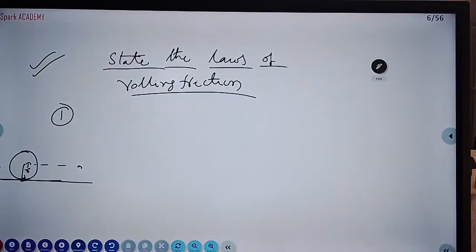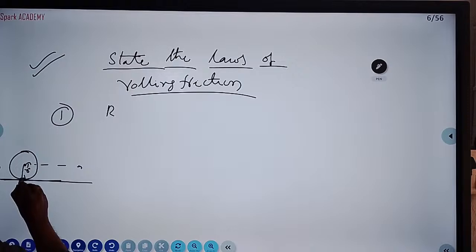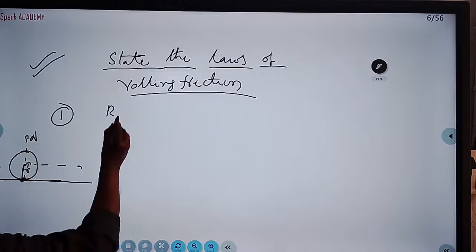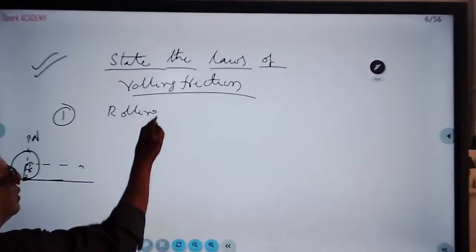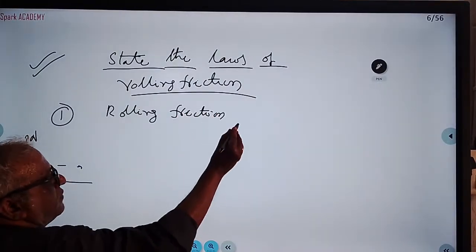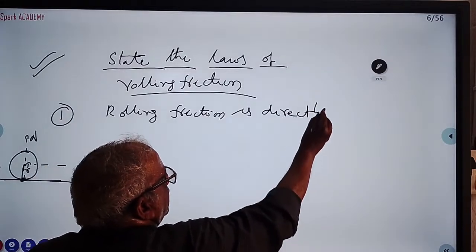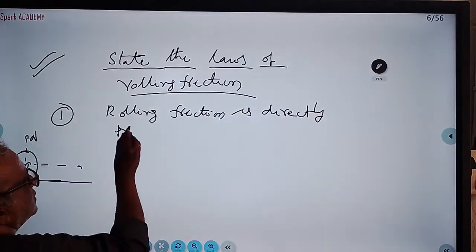Friction. So what are the laws of rolling friction?